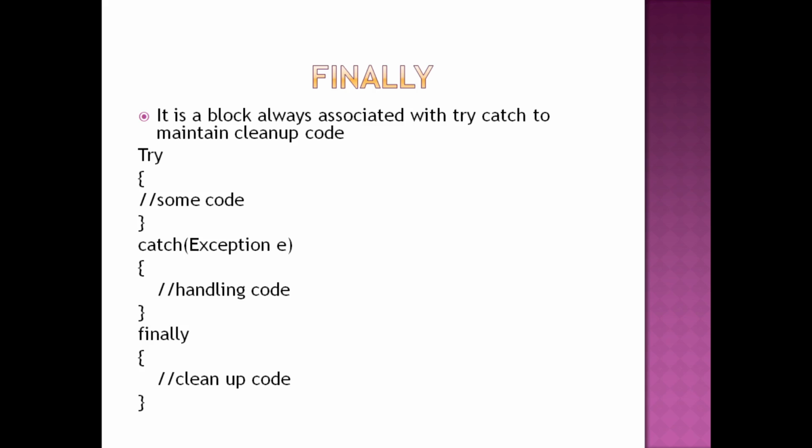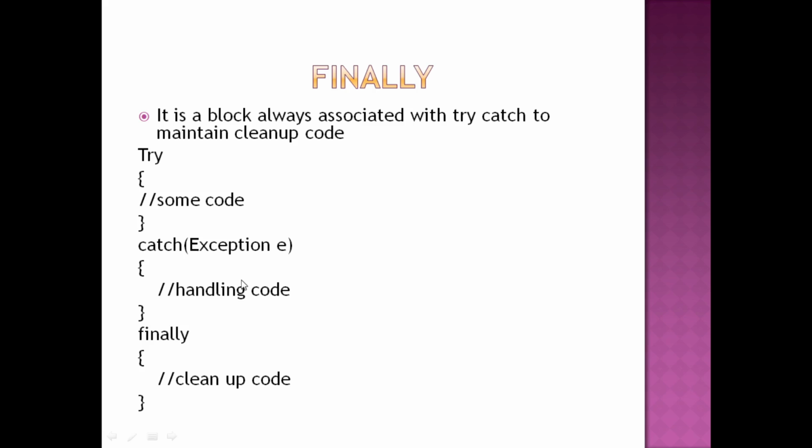For example, if there is an exception in a try block, it will go to the associated exception handler. We can have multiple exceptions, exception 1, exception 2, exception 3. In the try block, the particular exception will be raised and go to its associated handler.